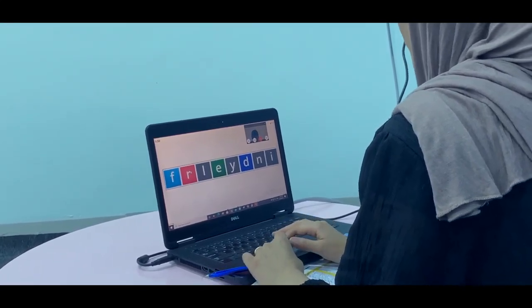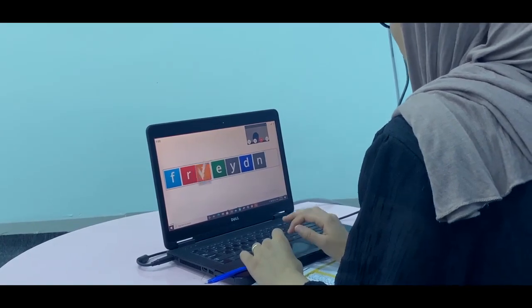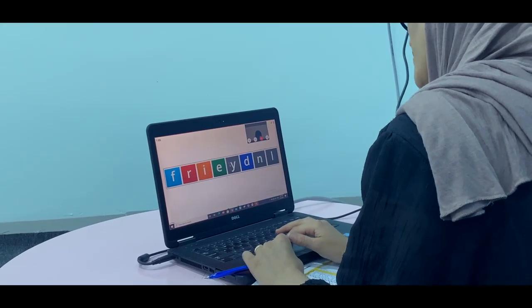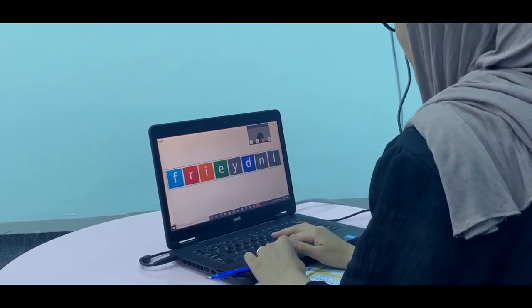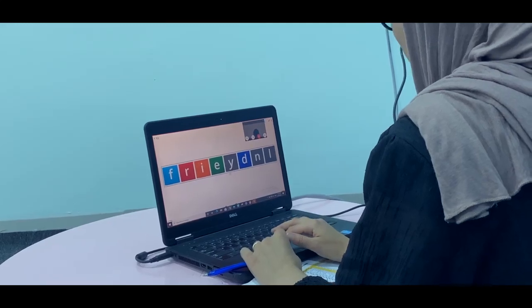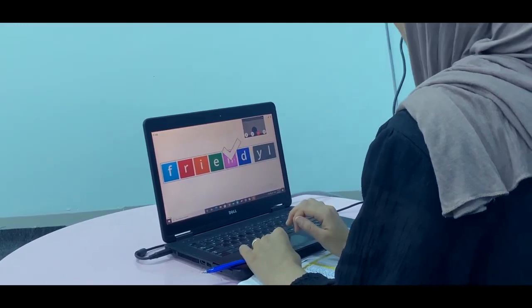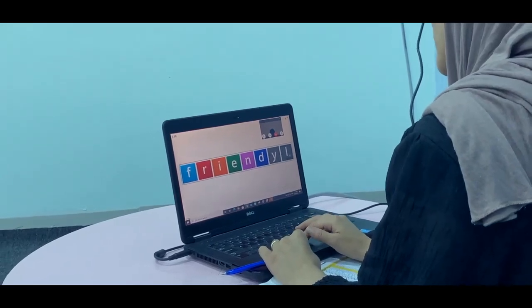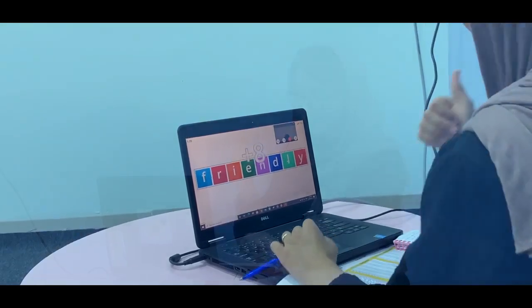After R, I. After I, it is E. Good. After E, N. And we have the D. L and Y. Good job, Mohammed Akam. Well done. Next adjective.